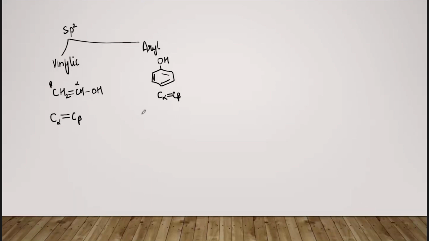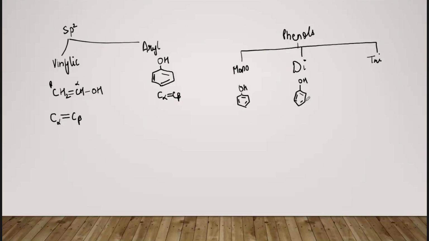now classification of phenols. In phenols we don't have a lot of large classification. So here also we have monohydric, dihydric and trihydric. Monohydric, dihydric phenol and trihydric phenol. So what will happen in this, when a single OH group is attached to the aromatic ring, it is a monohydric. Suppose we have two OH groups, it will be a dihydric phenol, and if we have three OH groups, then it will be a trihydric phenol, right?